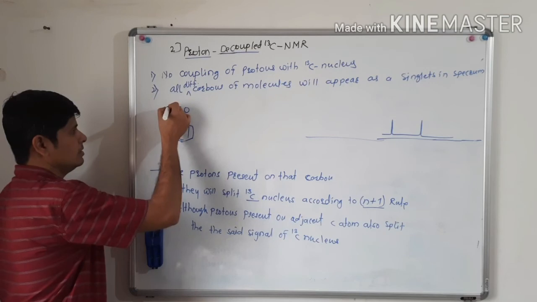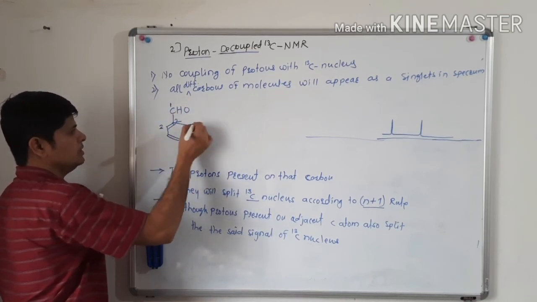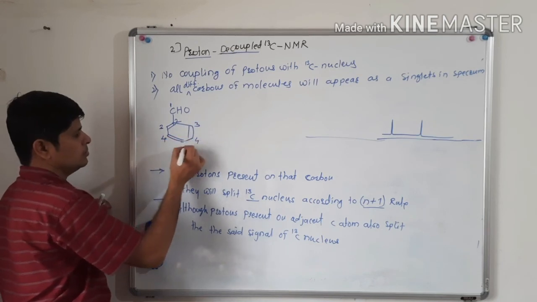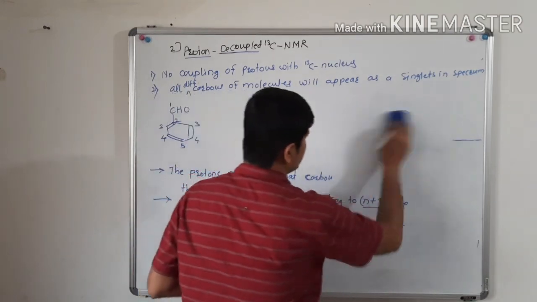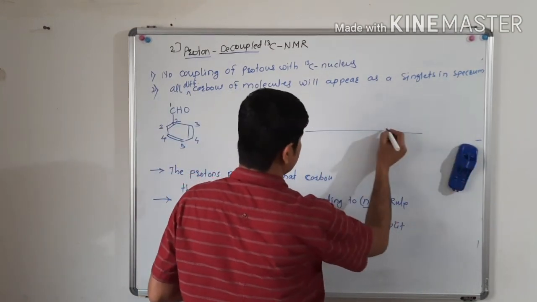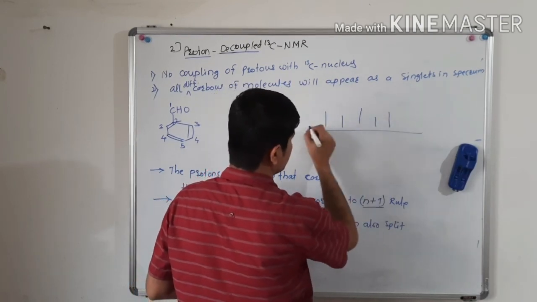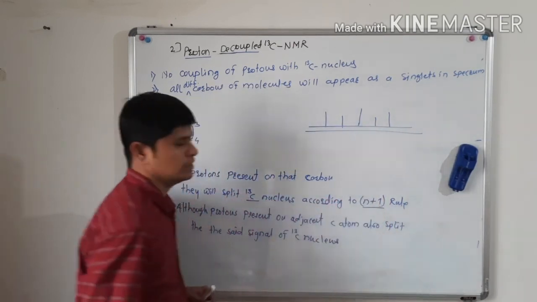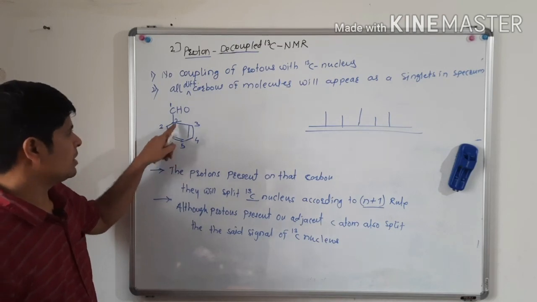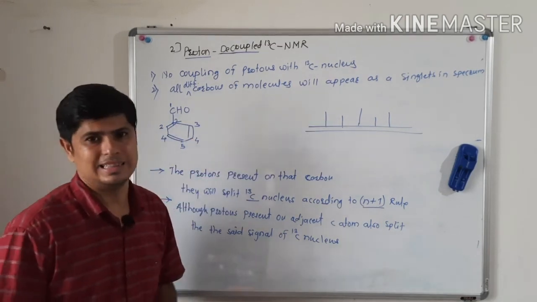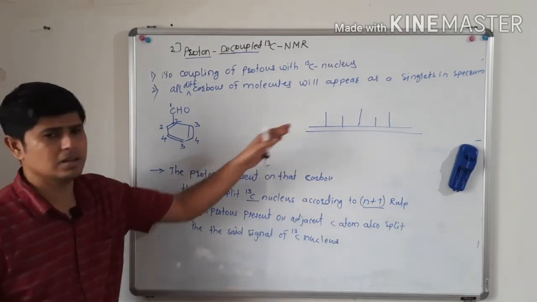Pointing out the number of different types of carbon: 1, 2, 3, 4, 5. So you will see 5 different signals for this compound. The proton decoupled carbon 13 NMR of benzaldehyde will look like this.